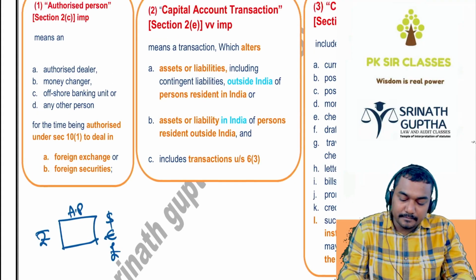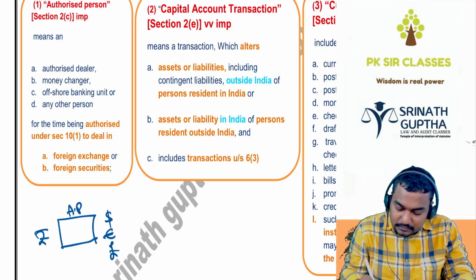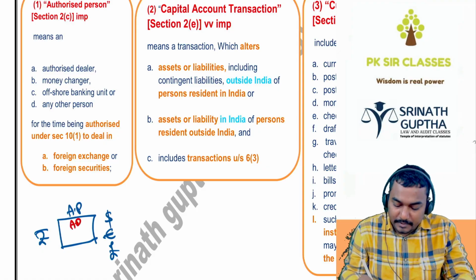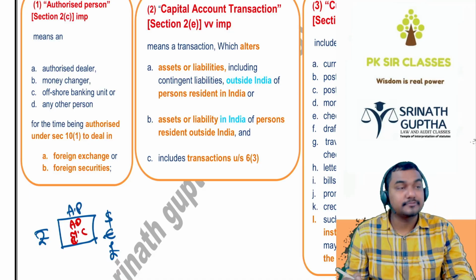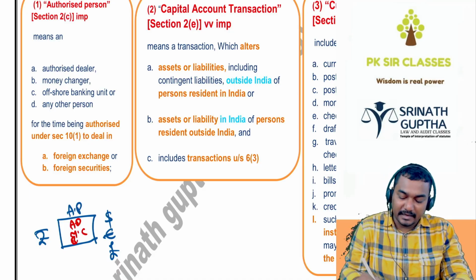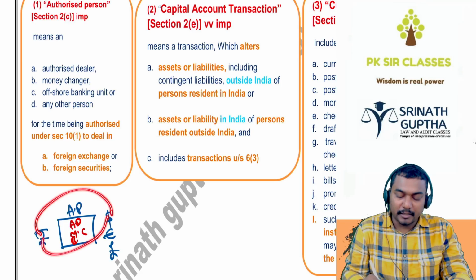This person may be an authorized dealer, a money changer, or an offshore banking unit. This person can convert rupees into dollars or dollars into rupees.